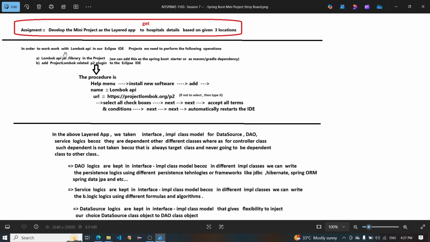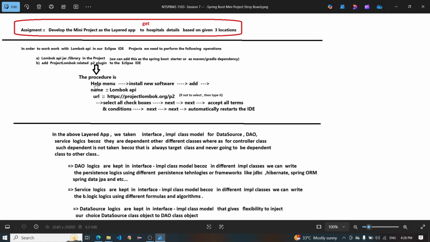In order to work with the Lombok API in our Eclipse IDE project, we need to perform the following operations. Add the Lombok API jar library to the project; we can add this as the Spring Boot starter, Maven or Gradle dependency. Add the project Lombok related P2 plugin to the Eclipse IDE.